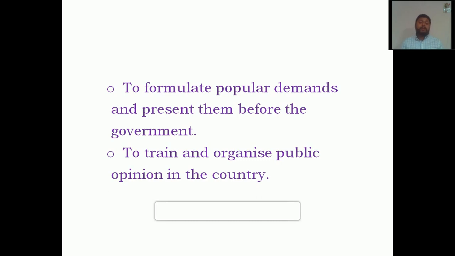Here there were a number of talented people to train and organize public opinion in the country. So that's why the Indian National Congress took the initiative to train and organize public opinion in the country against the British.